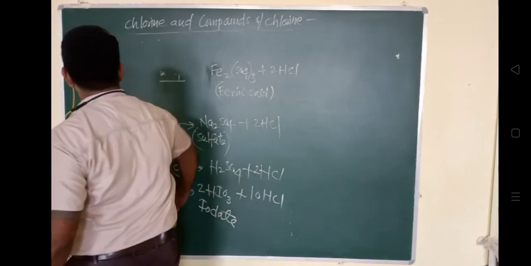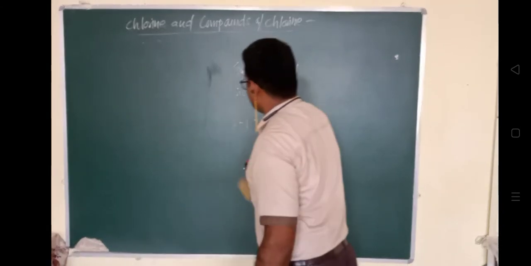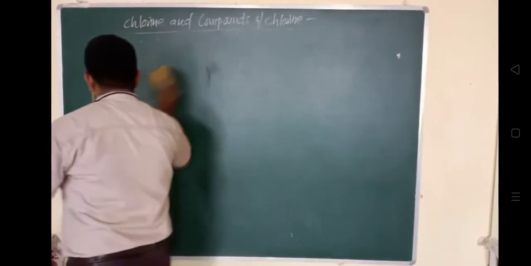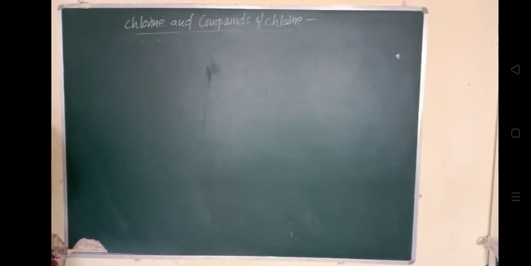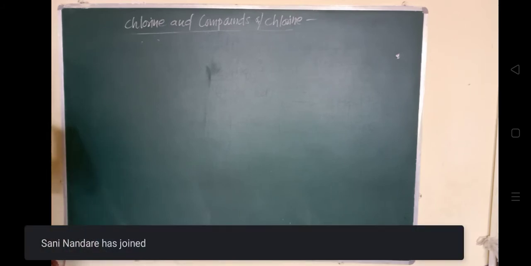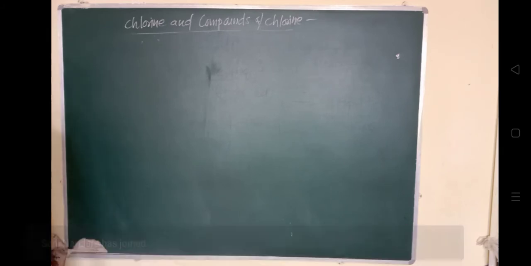Chlorine requires the presence of moisture for bleaching, and it liberates nascent oxygen. ये बहुत important है, ये वाला bleaching property इसकी, because it creates nascent oxygen from water, which is responsible for its oxidizing and bleaching property. तो देखो ये क्या हो रहा है, chlorine Cl2 is reacting with H2O, and it is forming HCl along with HOCl.